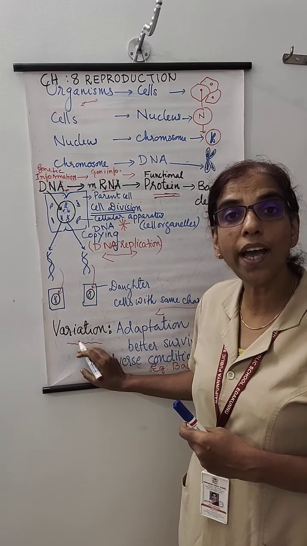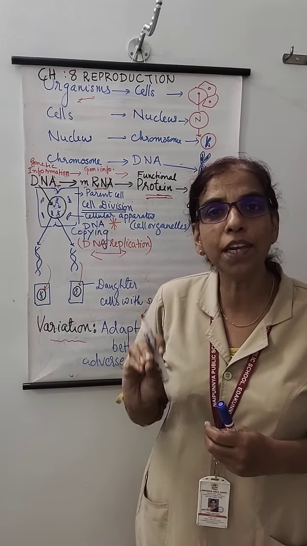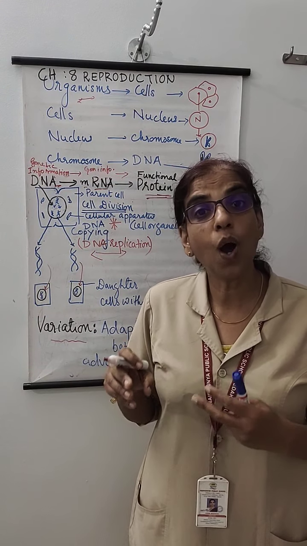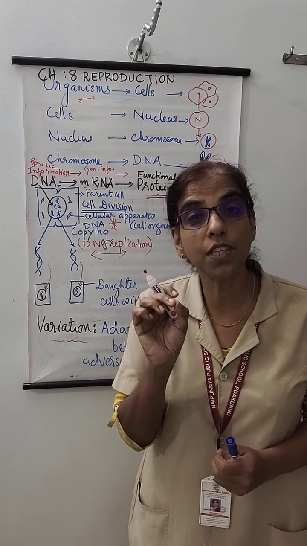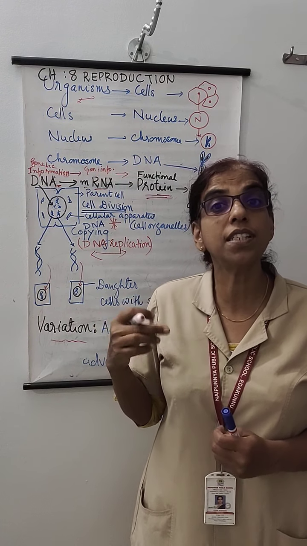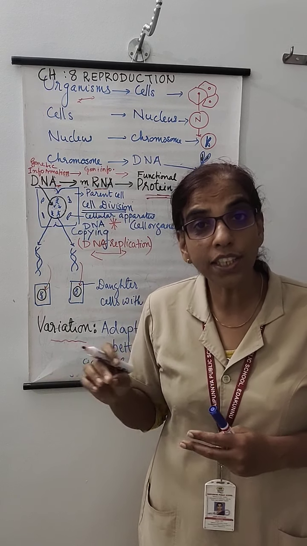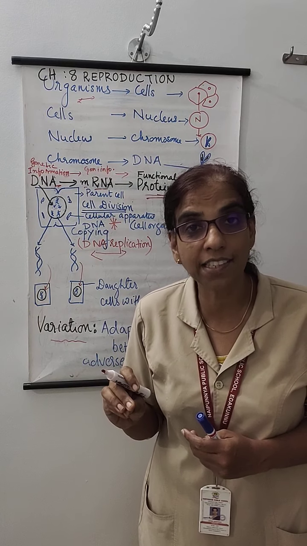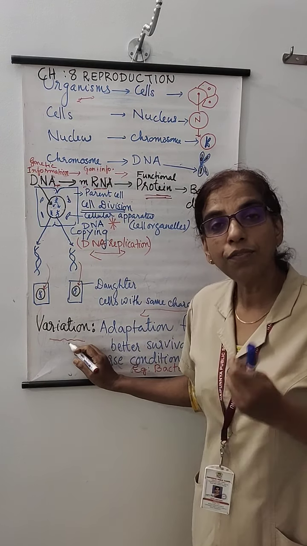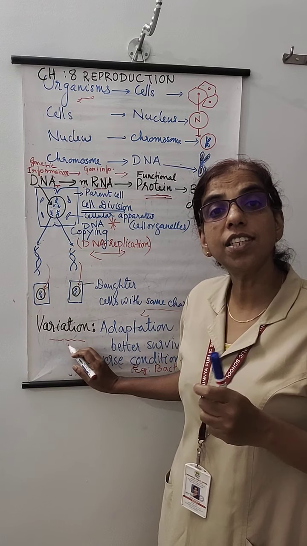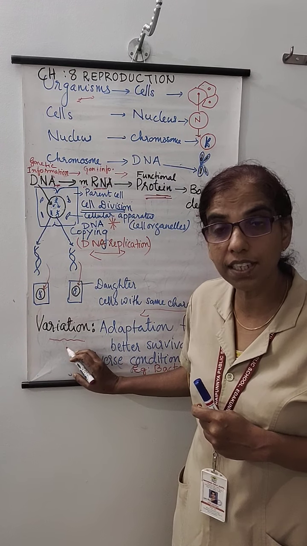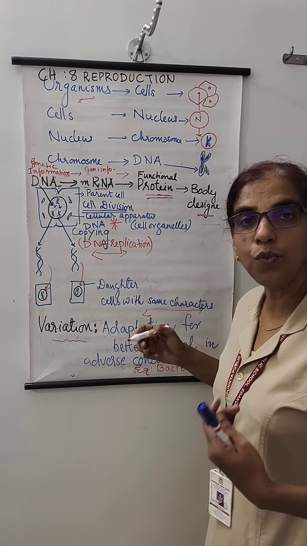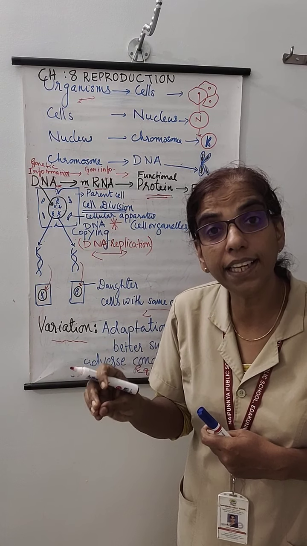So that is the reason why you are not an exact copy of your dad or your mom. You are showing slight variation. That is why your external features are not exactly the same as that of your siblings. External features, not exactly like that of your dad's or mom's, the external characters. So now when we have analyzed, these variations are very essential. Why very essential? Because of this variation, we are finding the body character slightly different.